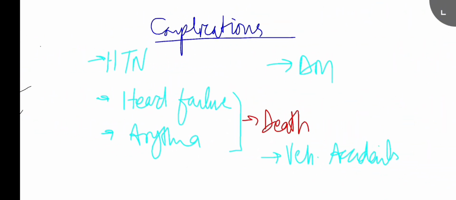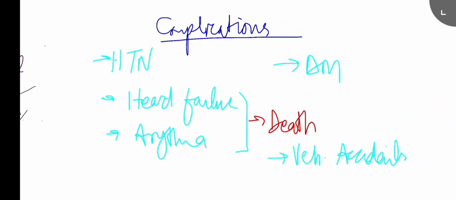The last thing is about the complications. The complications are hypertension, heart failure, arrhythmias, and these last two can lead to death as well. It is seen that people who have obstructive sleep apnea have an increased prevalence of diabetes as well, independent of obesity.